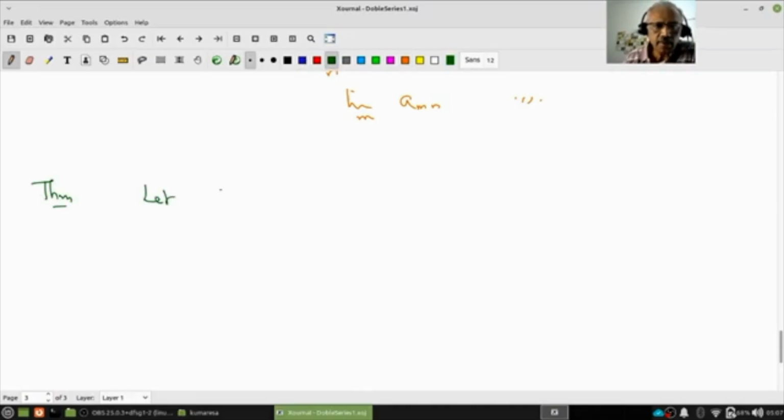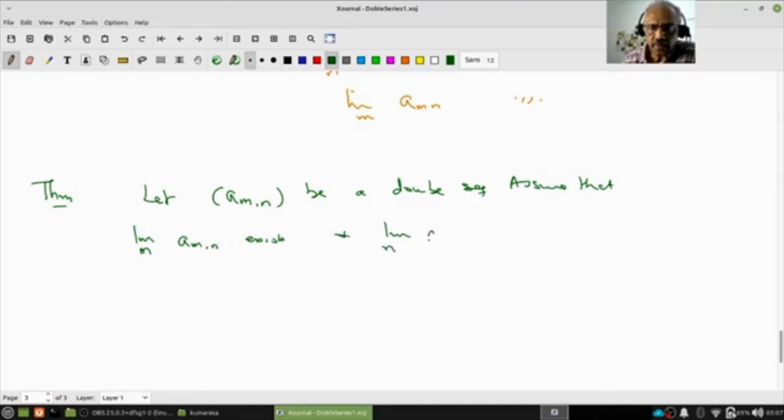Let a_mn be a double sequence. Assume that the limit over m of a_mn exists, and the limit over n of a_mn exists, and the limit over m, n of a_mn exists. This is the limit of the double sequence.